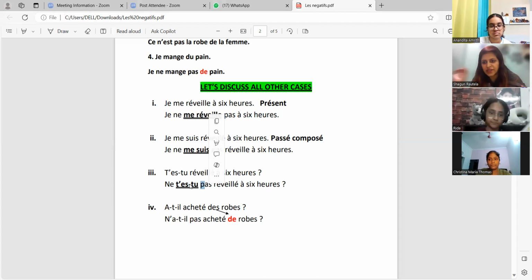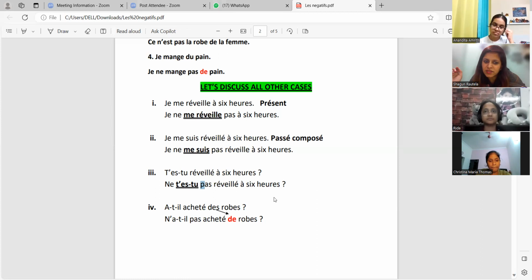Can you see this dash, this hyphen? In between, you cannot write anything. Whenever the pronoun and the verb are together, in between you can't write anything. That is why this underlined portion became one. And before all of it, we've written ne. After the subject pronoun, we've written pas. Is it clear? A little bit clear?